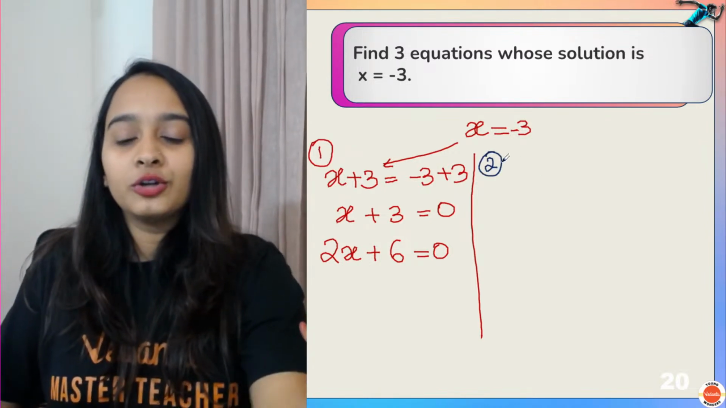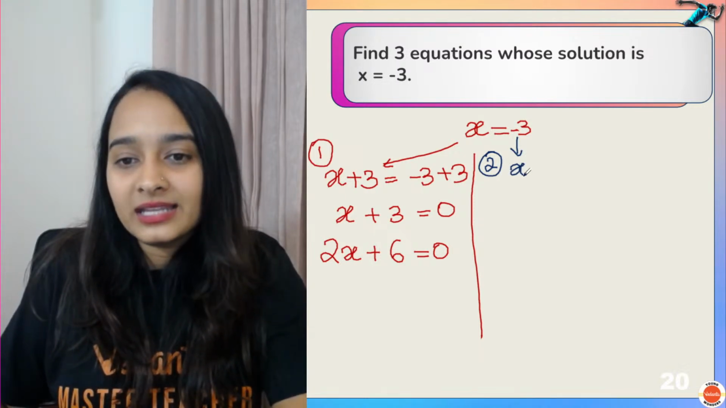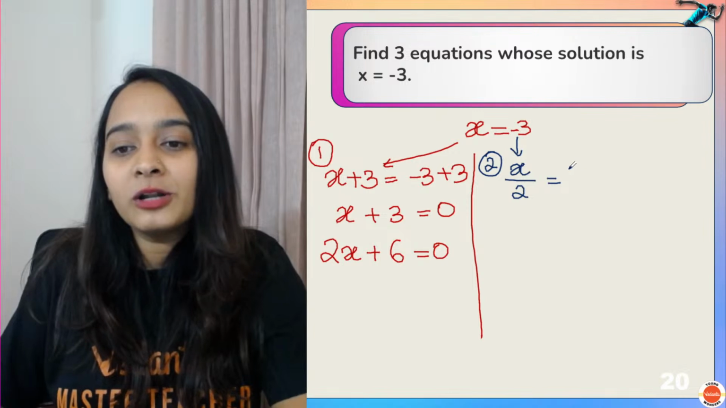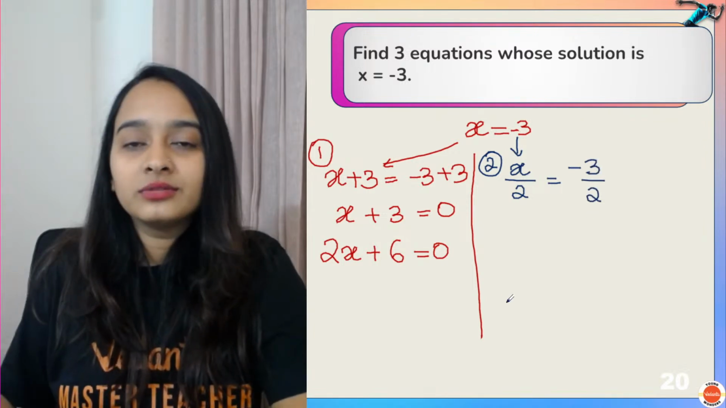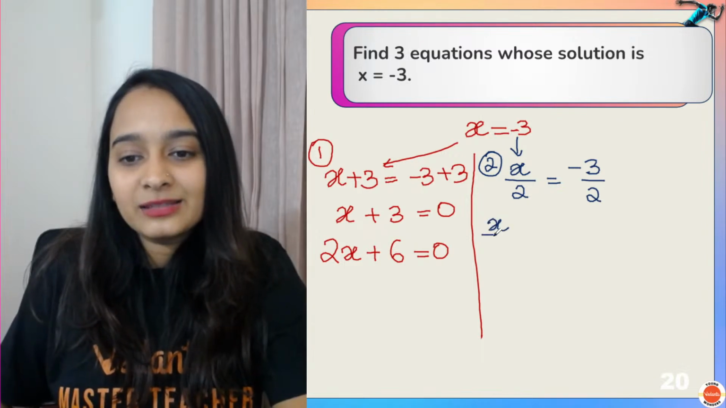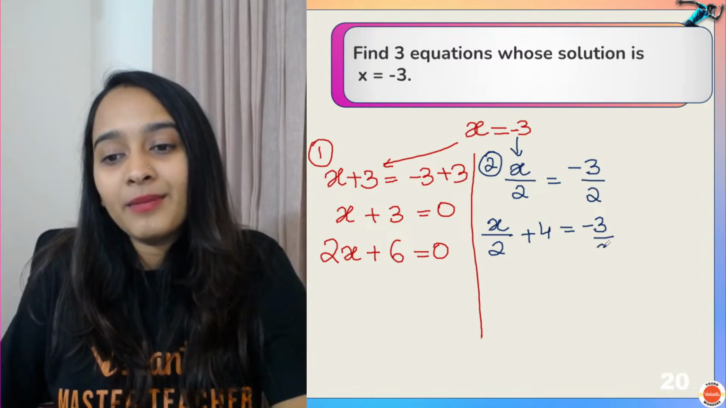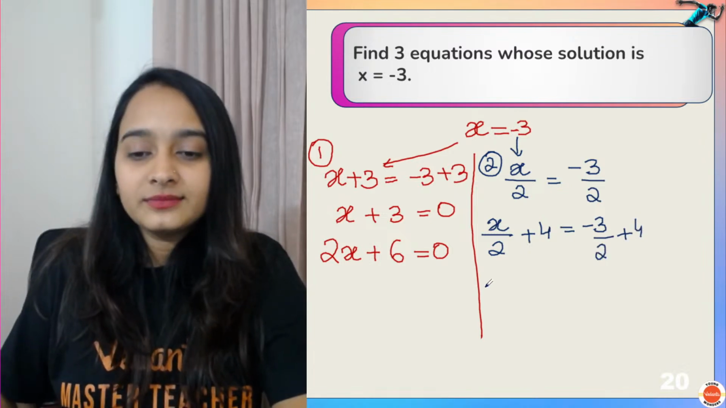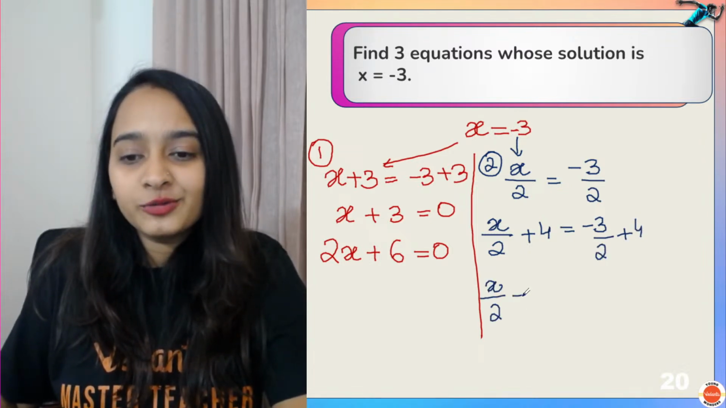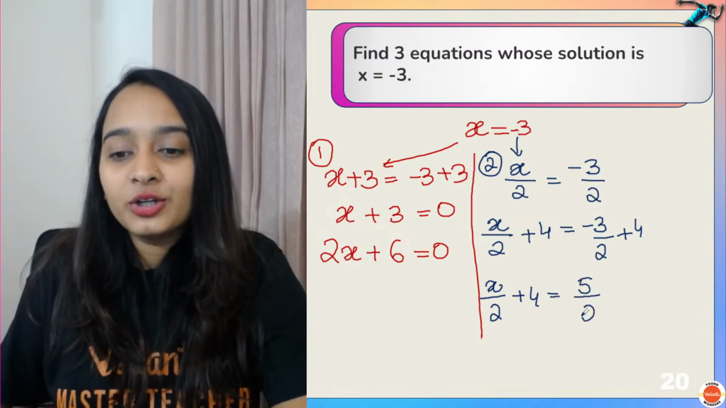Equation number 2. Now what will I do here? I will divide by 2 on both sides. x by 2 is equal to minus 3 by 2. Now I will add 4 on both the sides. x by 2 plus 4 is equal to minus 3 by 2 plus 4. So you have x by 2 plus 4 is equal to 5 by 2.